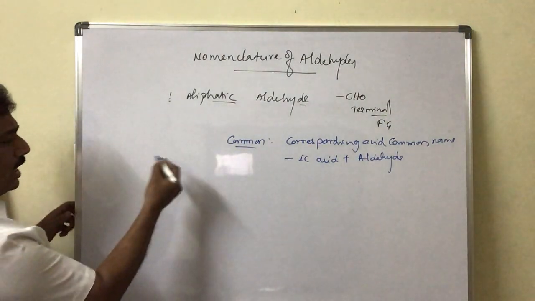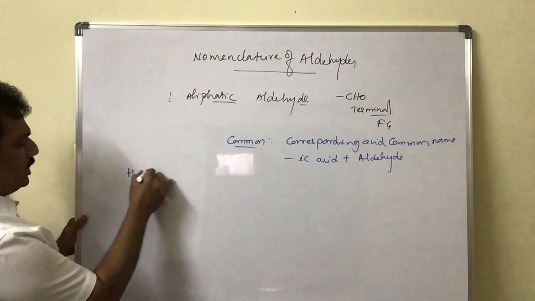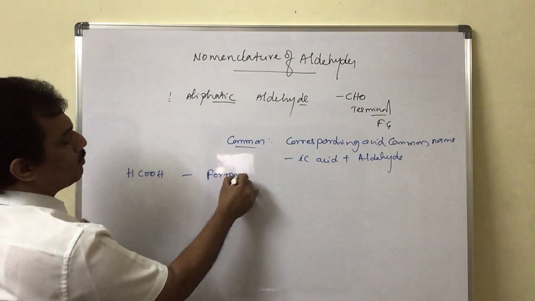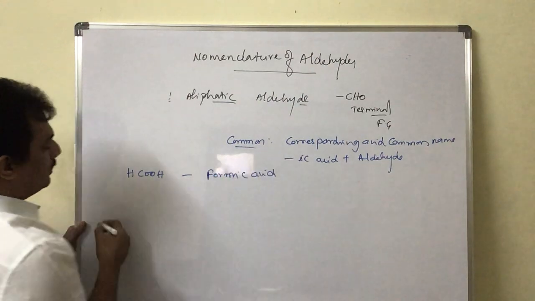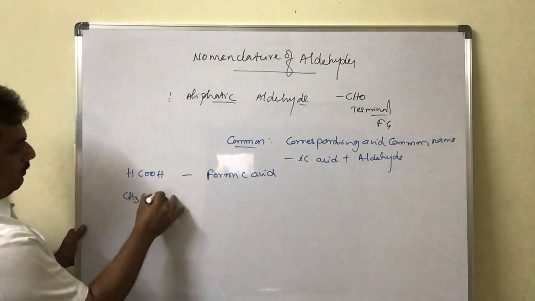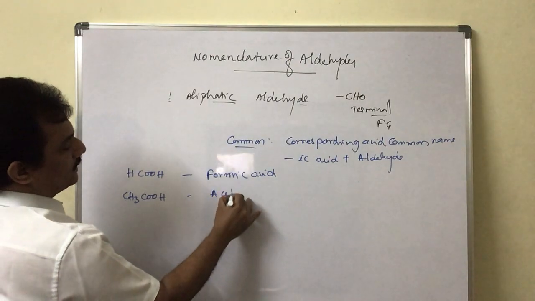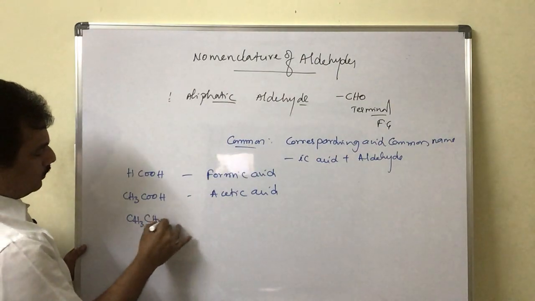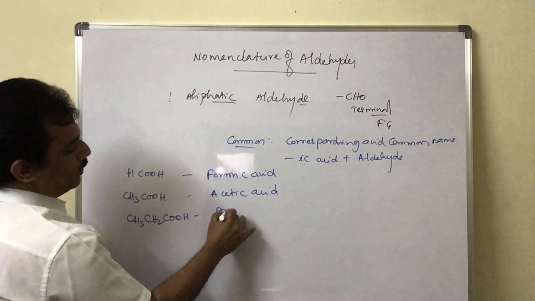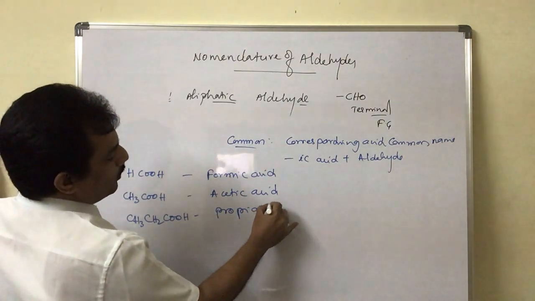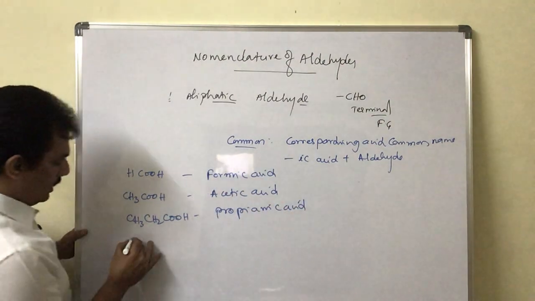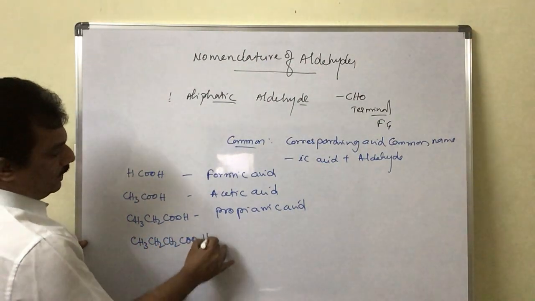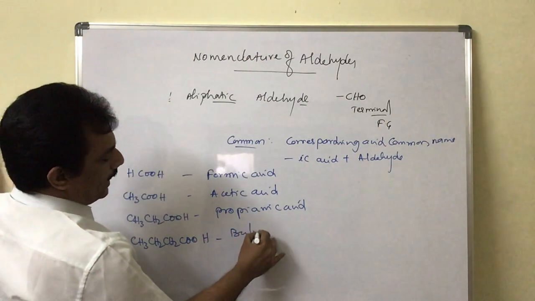First let me give the common names of the acids. HCOOH is known in the common system as formic acid. CH3COOH is acetic acid. CH3CH2COOH is propionic acid. CH3CH2CH2COOH is butyric acid.